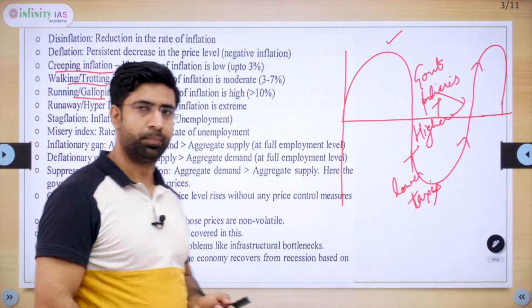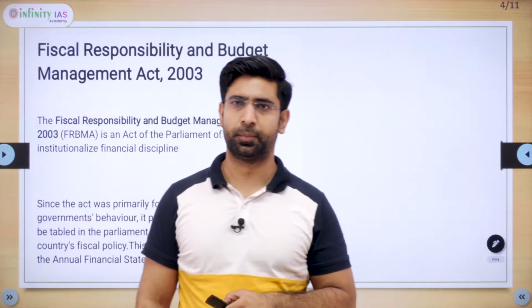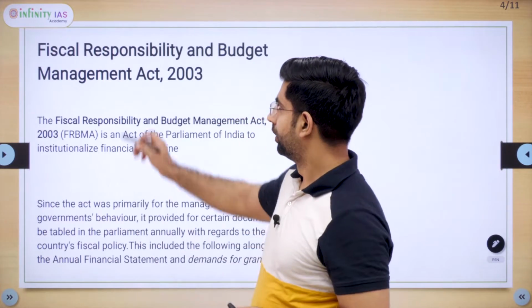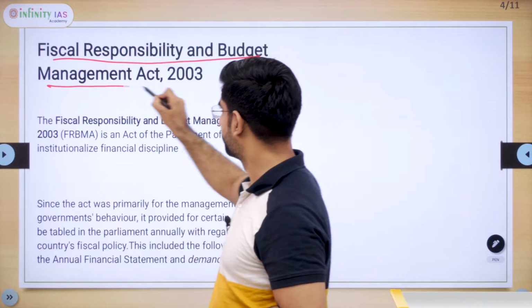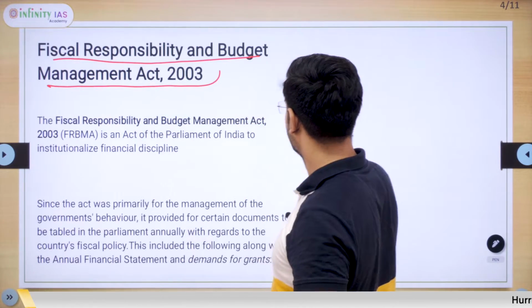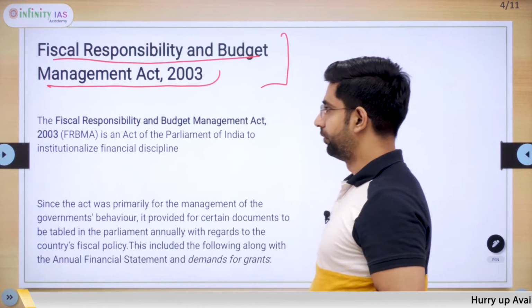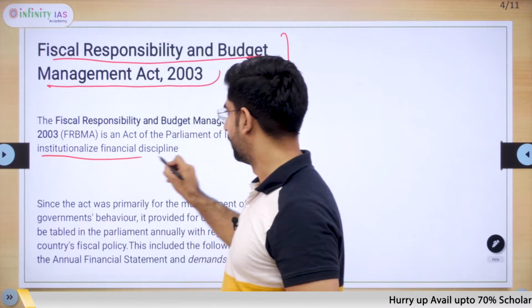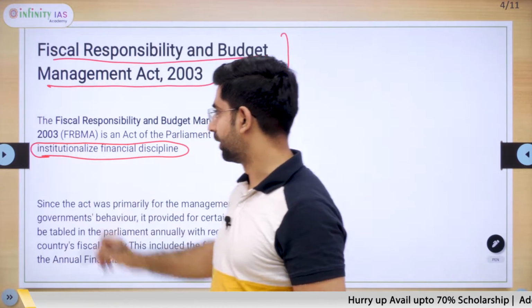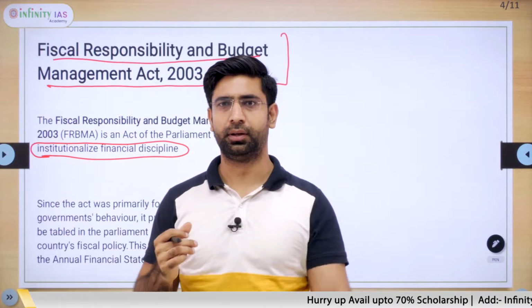With this, we go to our next topic, and this is regarding the Fiscal Responsibility and Budget Management Act 2003. The chief aim of this act was to institutionalize financial discipline. It was enacted by our parliament in 2003.